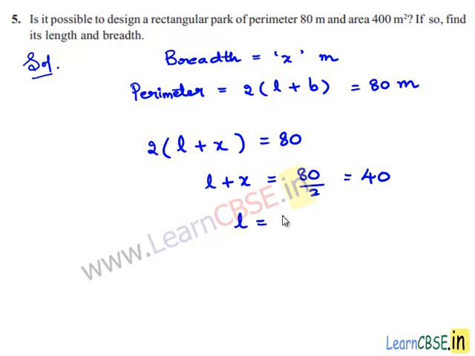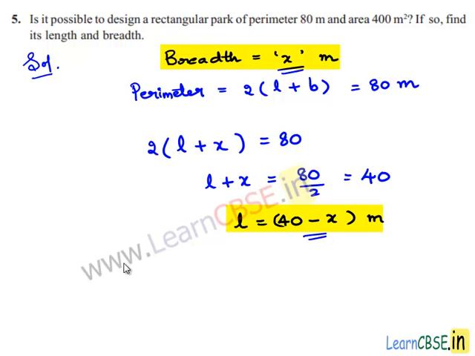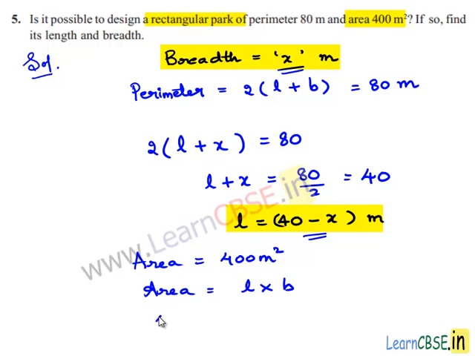Therefore, length is equal to 40 minus x meters and breadth is x meters. The given area is 400 meters square. We know that area of a rectangle is equal to length multiplied by breadth. So 400 is equal to length, which is 40 minus x, and breadth, which is x.